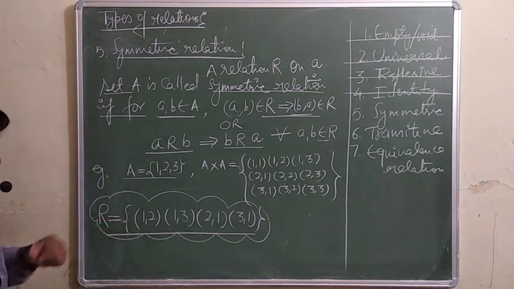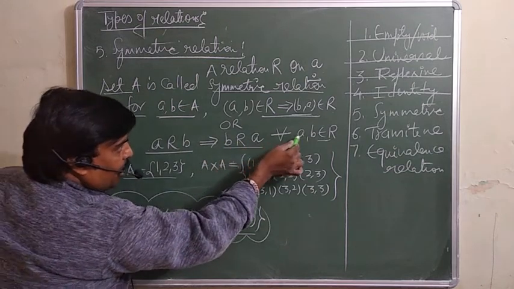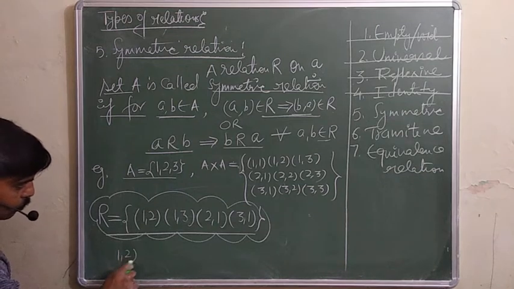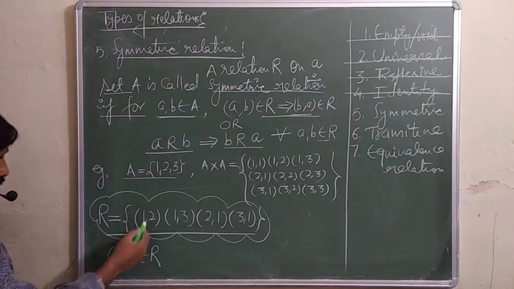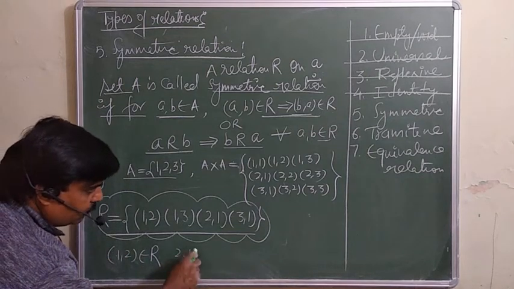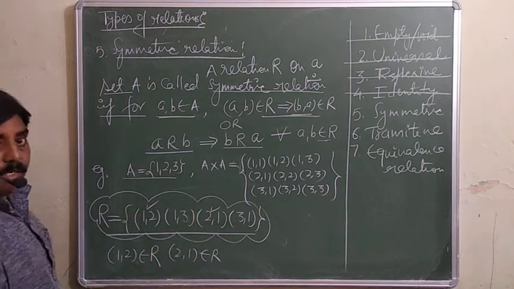How can you check? If (A, B) belongs to R, then (B, A) must also belong to R, for every ordered pair. See now here is (1, 2) belongs to R. Then (1, 2) belongs to R, so (2, 1) should also belong to R. So (2, 1) also belongs to R here. So this is (1, 2) and (2, 1) is also there.